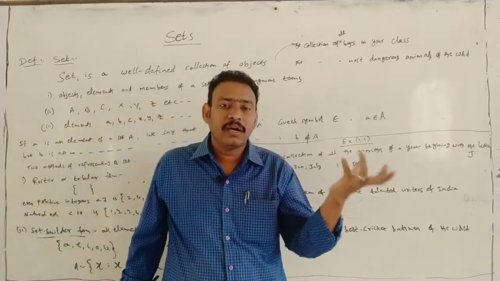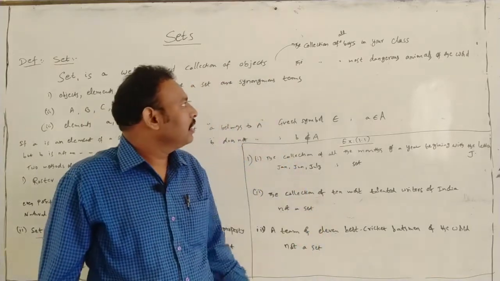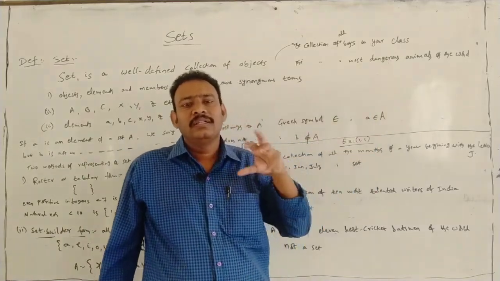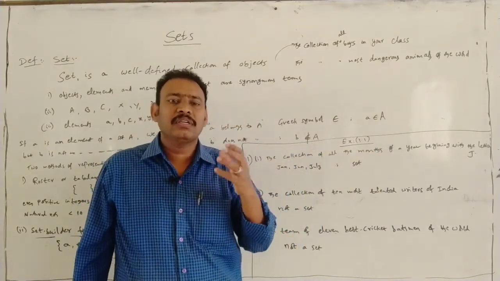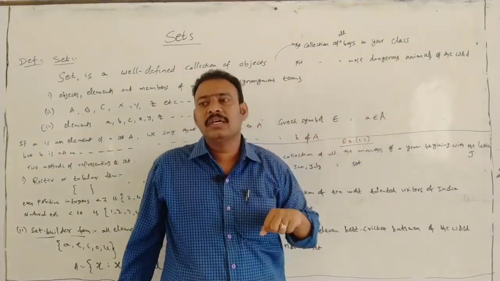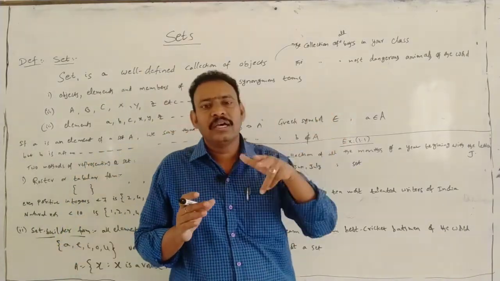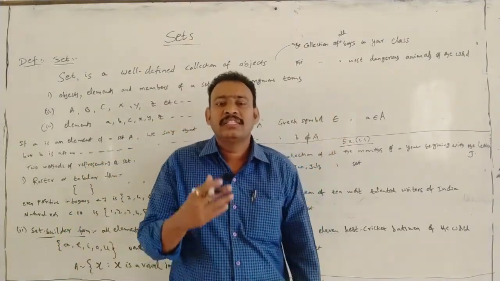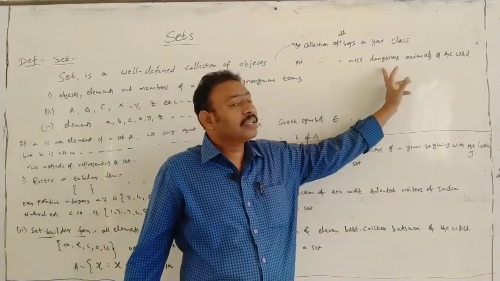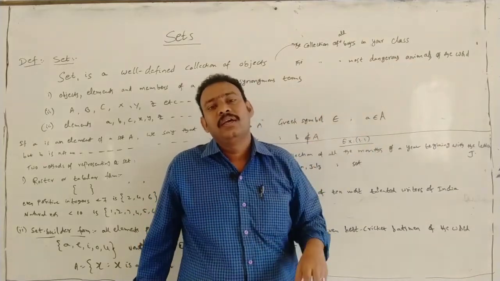Suppose ox, suppose cat. These are pet animals for some persons, but for others that animal may be dangerous, they may have fear. That is not clear. That's why it is not a well-defined thing.